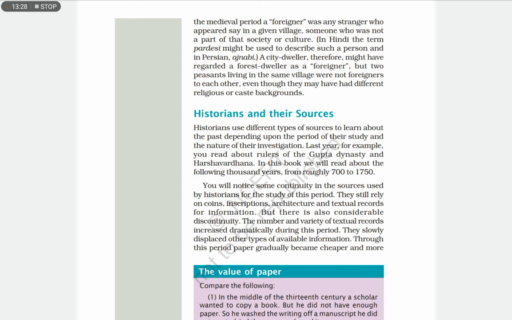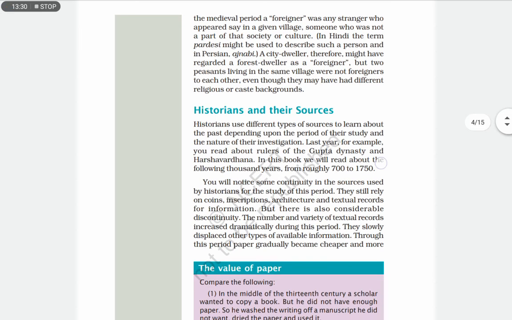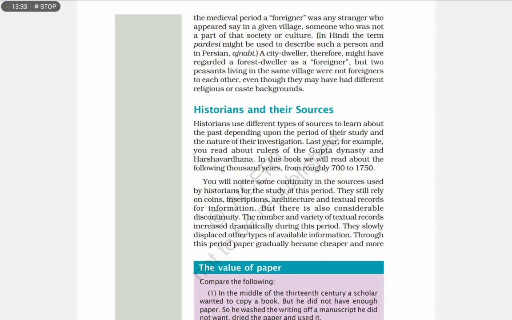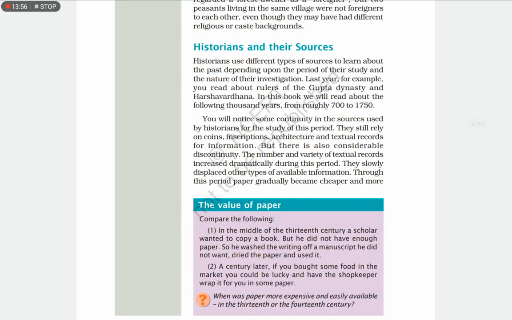For example, you read about rulers of the Gupta dynasty. We have this Gupta dynasty and some Cholas, like that we have in 6th class, right? So they had the Gupta dynasty and Harshavardhana. In this book we will read about the following 1000 years, that is, from 700 to 1750. You will notice some continuity in the sources used by historians for their study of this period.